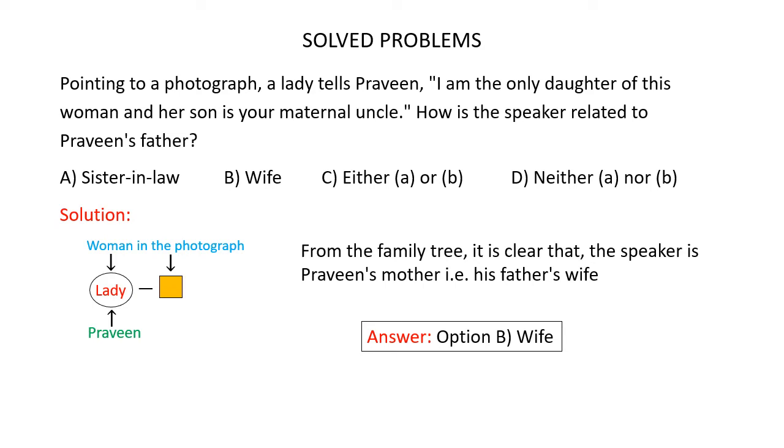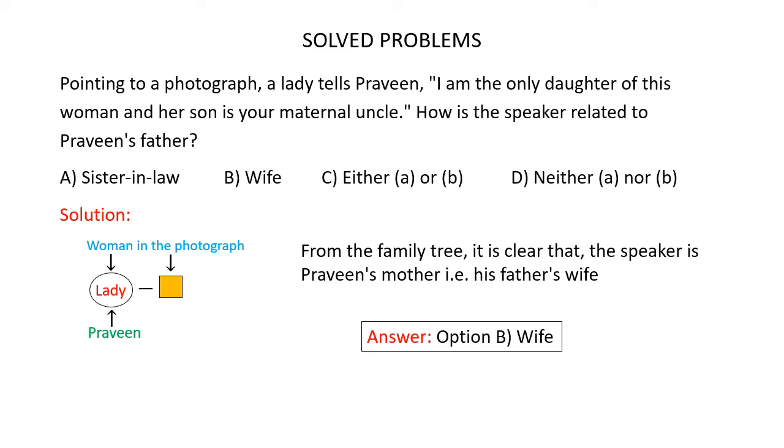Now, before you start drawing the family tree, you have to understand a few points. Here it's given, pointing to a photograph, a lady tells Praveen. So here the speaker is the lady, and the lady tells Praveen, I am the only daughter. So here I refers to the lady. So I am the only daughter of this woman. This woman is none other than the woman in the photograph, and her son. Here her refers to the woman in the photograph. So her son is your maternal uncle. Here your refers to Praveen.